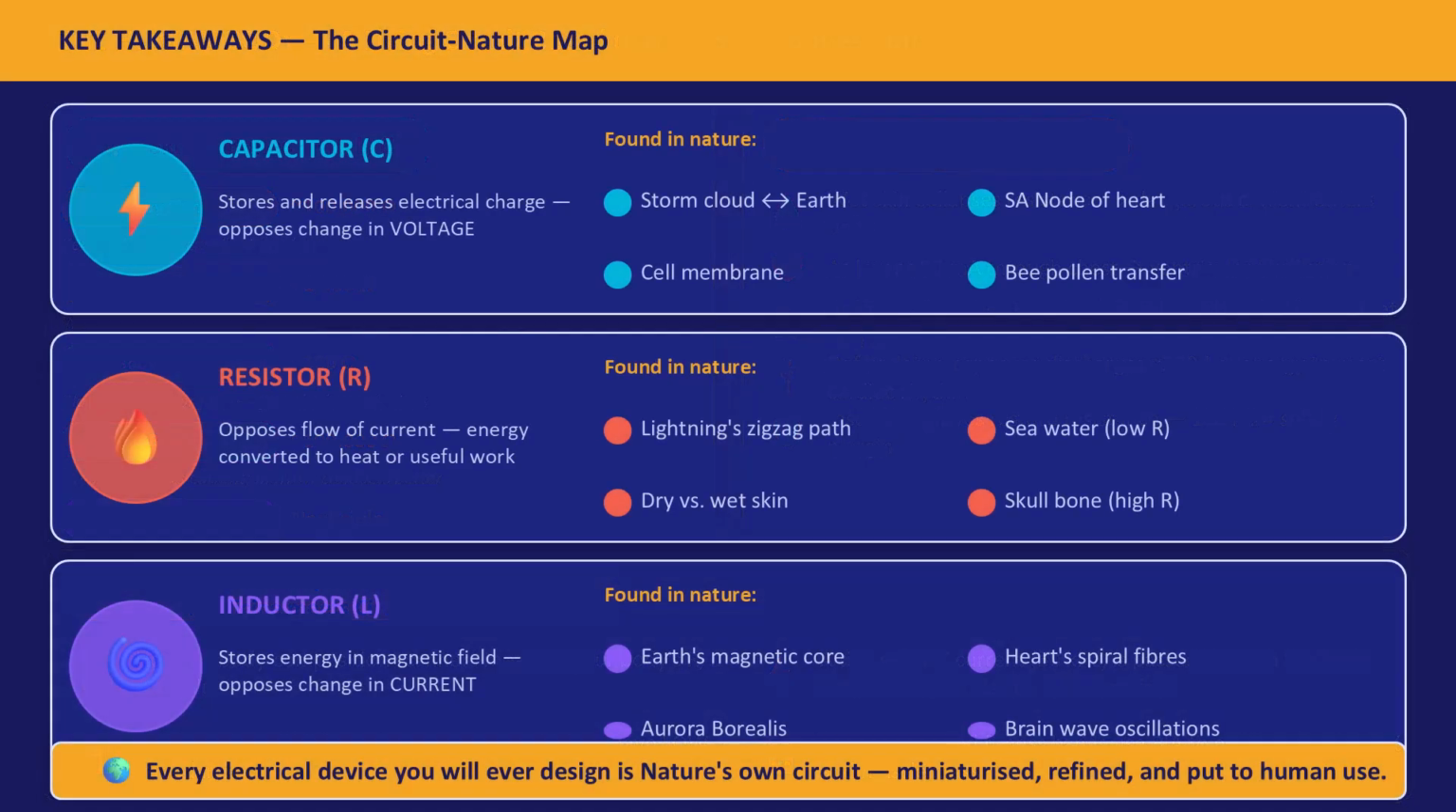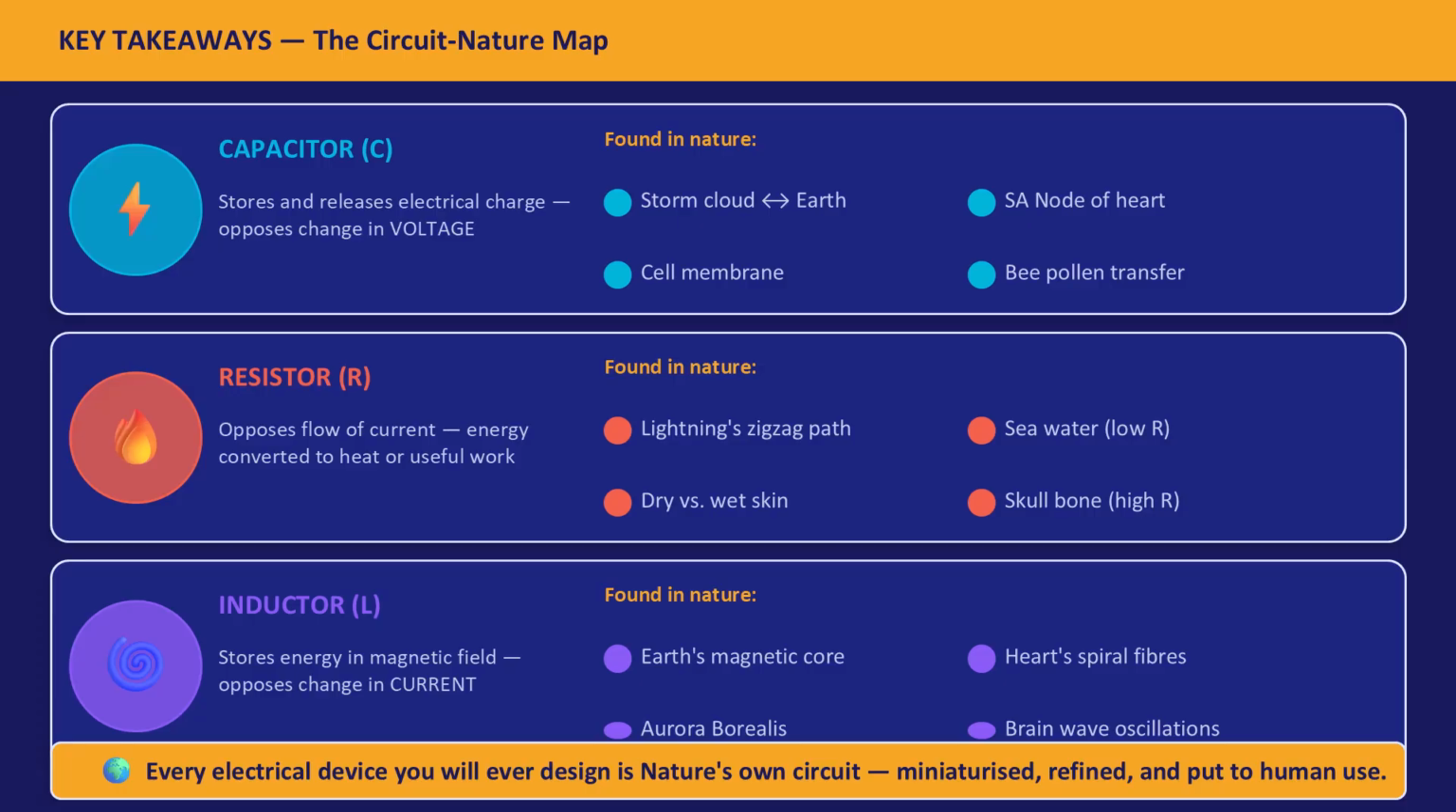Let us consolidate everything we have covered today. Capacitor stores and releases electrical charge, opposes change in voltage. You find it in the storm cloud above the earth, in every cell membrane, in the SA node of your heart, and in the electrostatic pollen transfer of a honeybee. Resistor opposes flow of current, converts energy to heat or useful work. You find it in the zigzag path of lightning, in dry versus wet skin, in the low resistance of seawater, and in the high resistance of skull bone.